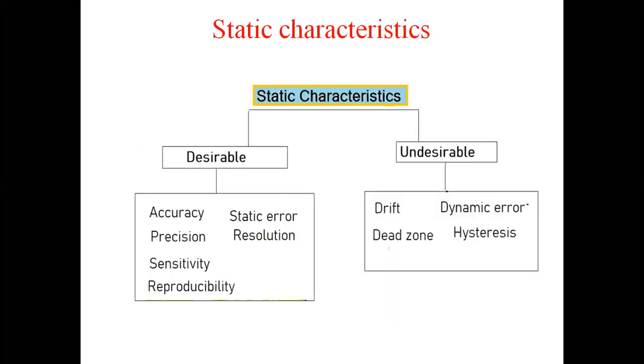So, as we see, the static characteristics are mainly divided into two types: desirable characteristics and undesirable characteristics. Desirable is what we can desire; undesirable is what we cannot measure. Desirable characteristics involve accuracy and precision. We will discuss all these things: accuracy, preciseness, sensitivity, reproducibility, static error, resolution. And undesirable characteristics: drift, dynamic error, dead zone, and hysteresis.